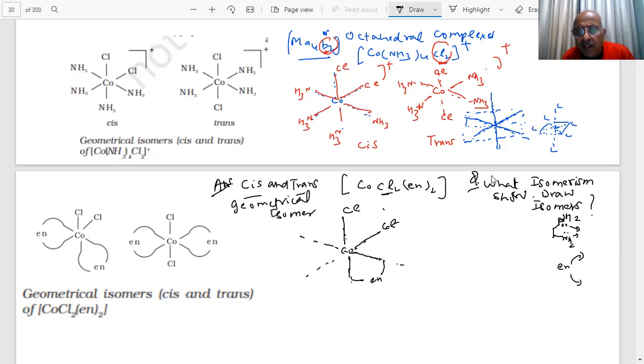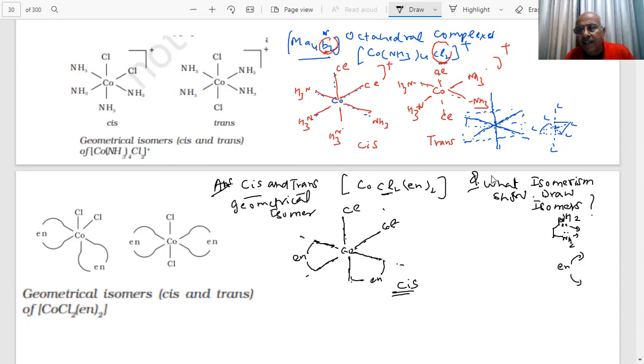One En. Second En, I am using here. I am closing it. Can I draw this? This will be the cis form, student. This is cis. Why? Because the same group is on the same side.